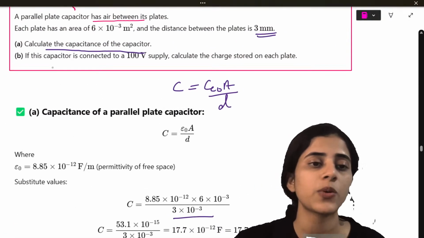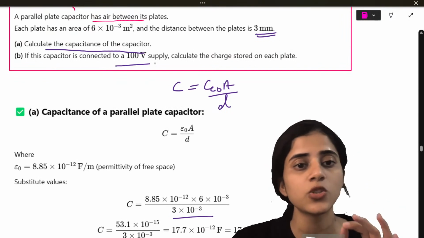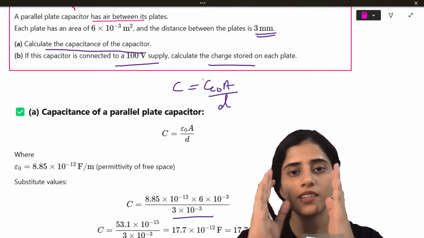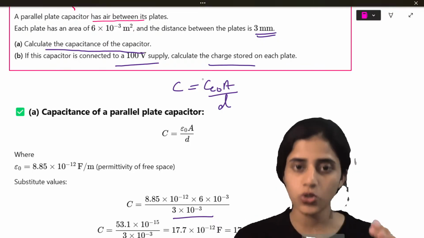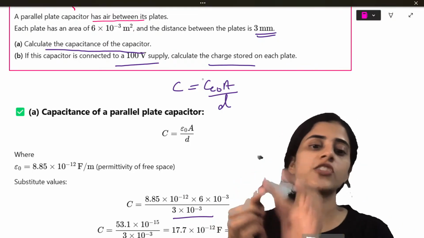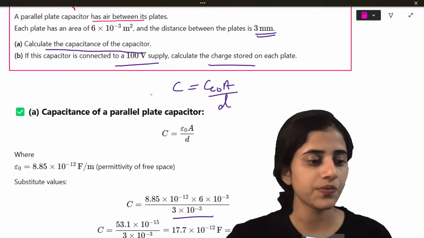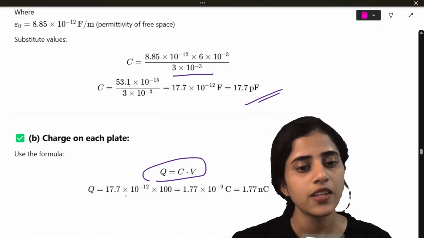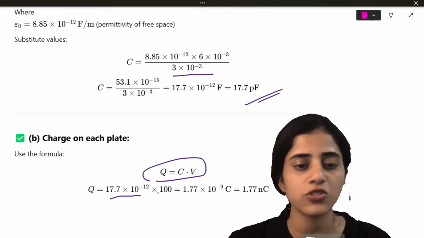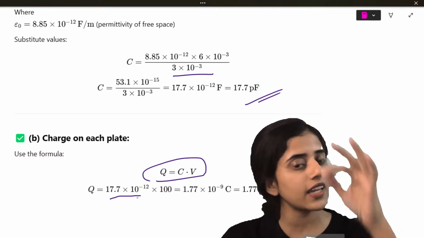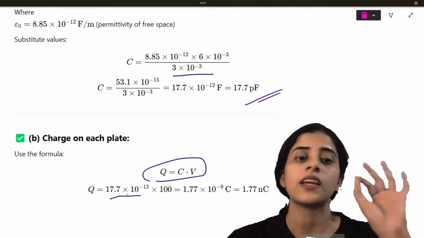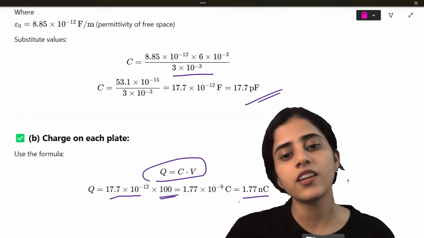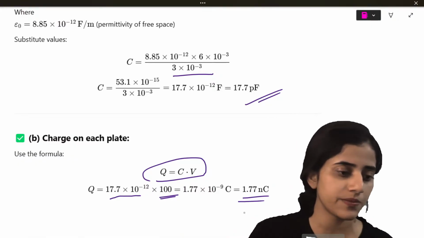Now, what is the second part of the question? If this capacitor is connected to a 100 volt supply, calculate the charge stored on each plate. So now this capacitor is connected to a 100 volt supply, and I have to calculate the charge on each plate. How will I do that? Very simple again. Charge is C into V. So what is charge? 17.7 into 10 raised to minus 12. So if you go wrong in part A, you will go wrong in part B also. Be very careful. 17.7 into 10 raised to minus 12 into 100 volts, you will get 1.77 nanocoulombs.